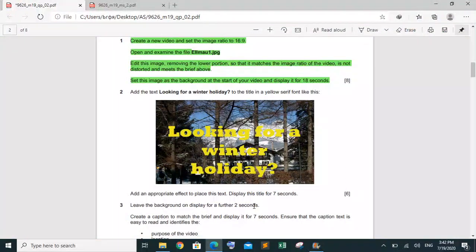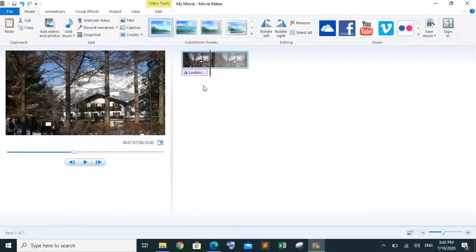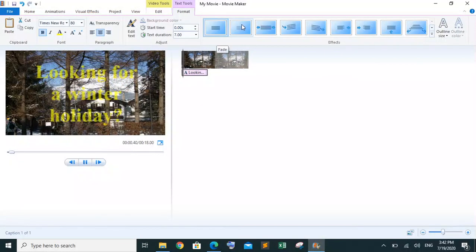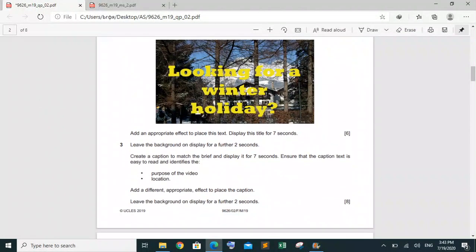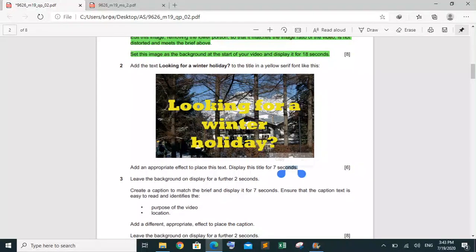Then he is saying that I have to make an appropriate effect to place this text. So I'm going to implement any appropriate text effect. Okay, this one is good. You can see that the text is implemented and it is displaying for the 7 seconds. Then he's saying that this thing is done. Okay, this task is done.